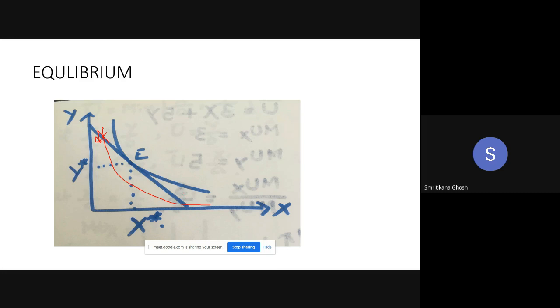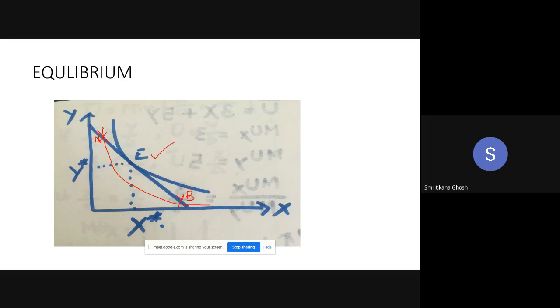Similarly, if you consider this intersection point as B, if you move from B to E, you can go to the higher indifference curve, that means more utility. As a consumer, your objective is to maximize the utility, then why not? That is why B is also not the ultimate consumption point. So what will be the ultimate consumption point? E. Okay. So what is the speciality of E?